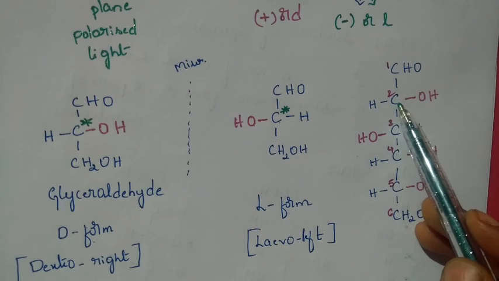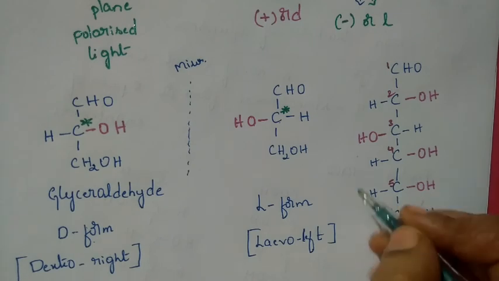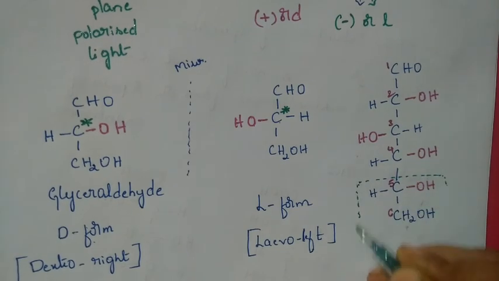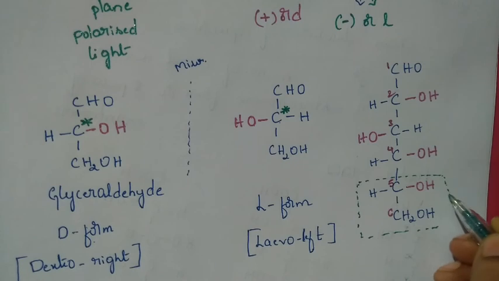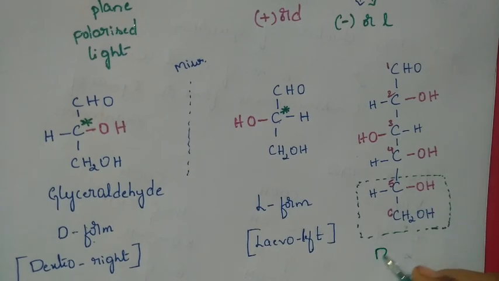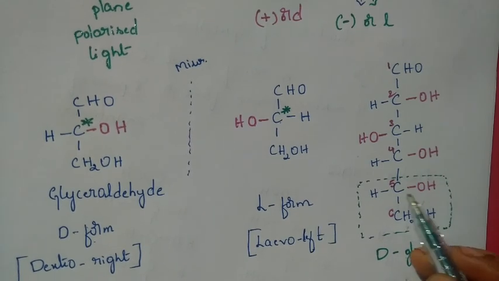So this is also a chiral carbon. This is also chiral. This is also chiral. And this is also chiral. This is our last chiral carbon. So when you observe the last chiral carbon, where is the OH group? The OH group is towards the right side. That means it is D-glucose. This is D-glucose. So for the last chiral carbon, OH is towards the right side, so it is D-glucose here. I hope it is clear.